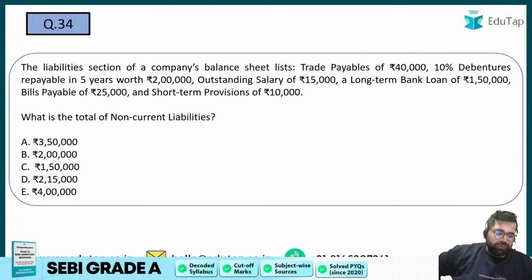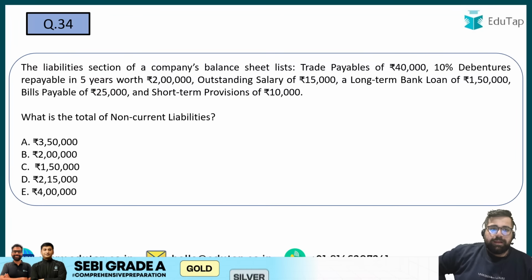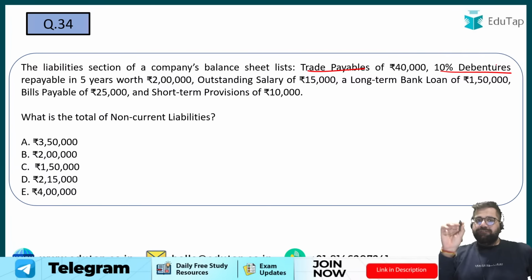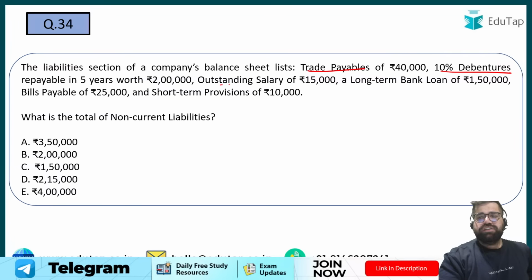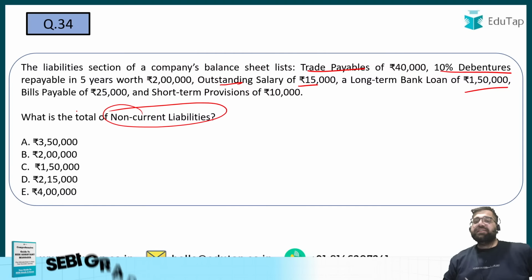Question number 34. A liability section reads like this: trade payable, 10% debentures of 2 lakh for 5 years, outstanding salary, long-term bank loan is also given, bills payable is also given, short-term provision is also given. You have to identify the total of non-current liabilities.